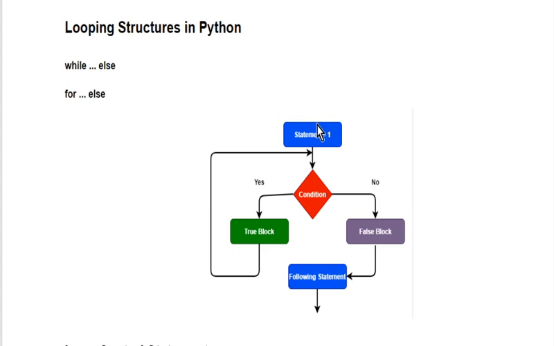The statements will be executed sequentially, and sometimes we may want to execute certain statements repeatedly based on a condition. If the condition is true, the block statements will be executed and then control will be checked again. So this true block will be executed as long as the condition is true. When you enter into the condition, if it is false, or after executing the true block, the condition may become false. At that point, the false block will be executed and then control will go to the next statement following the loop.